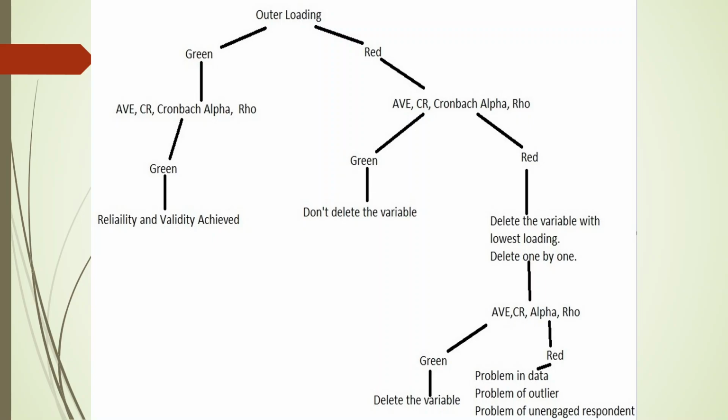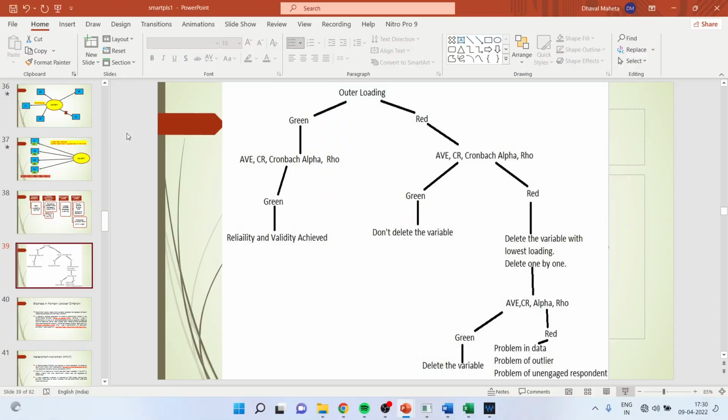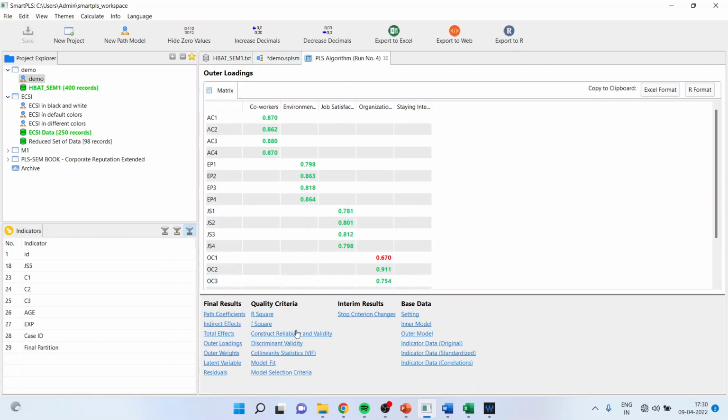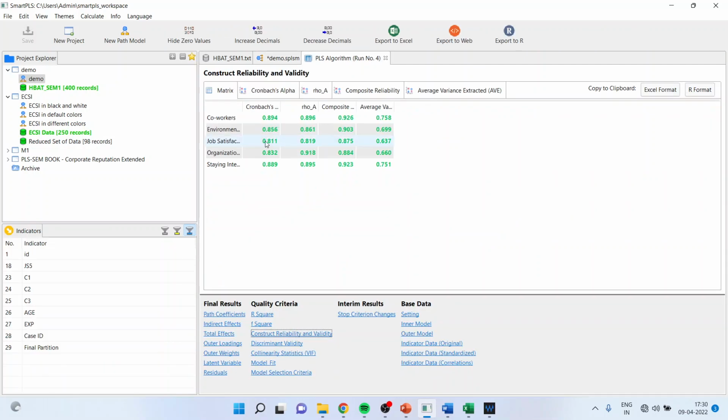It is red. We will see about this branch first. If your outer loading is green, and if AVE, CR, Cronbach alpha and rho are also green, it means that the validity is achieved. From where can I get these statistics? They are generated here only. In the PLS algorithm, you will have to click on construct reliability and validity. They are all green. They are all green.